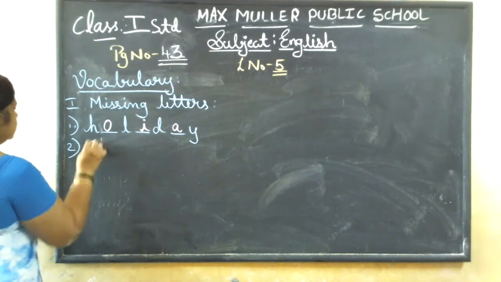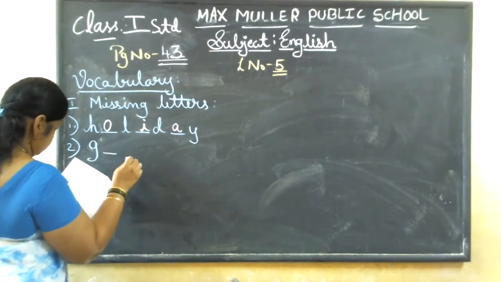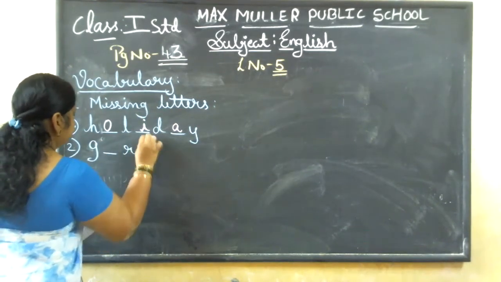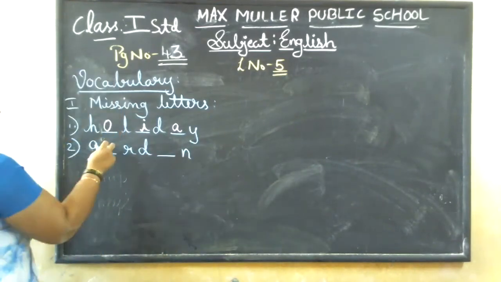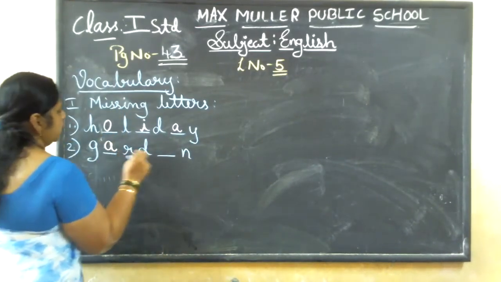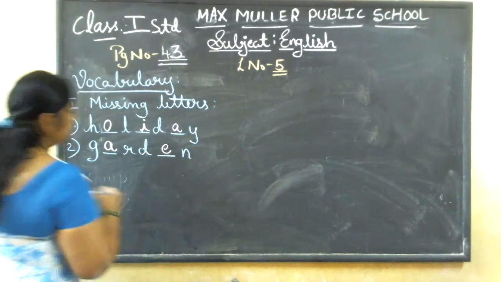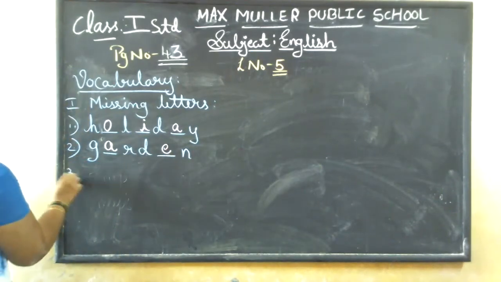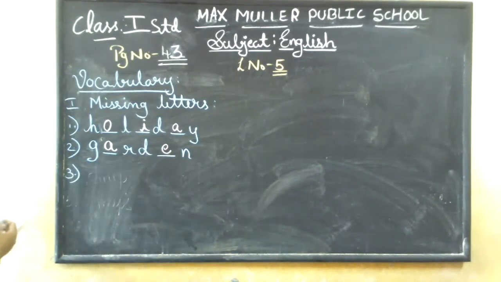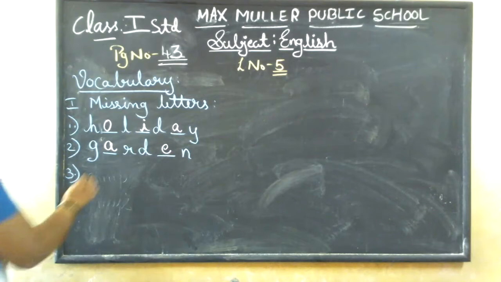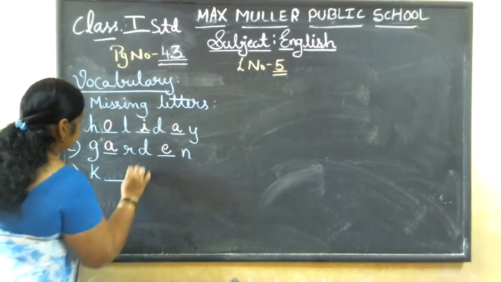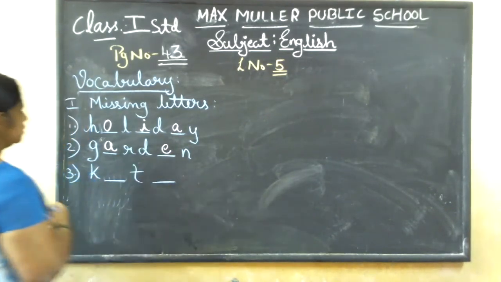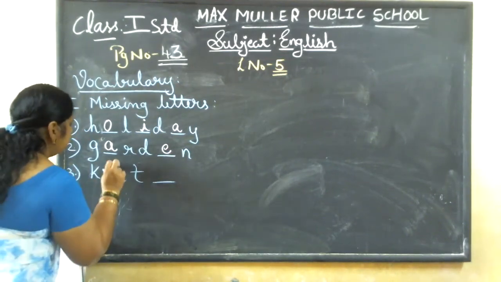Second one is G dash RD dash N. So GARDEN. Garden. Yes, I can fly a kite. K dash T dash. So KITE. Kite.